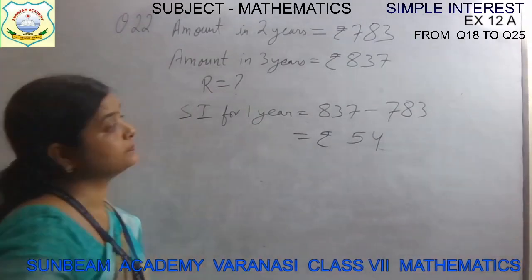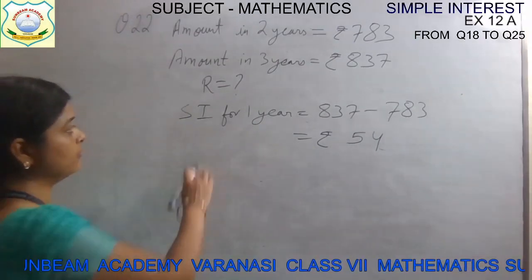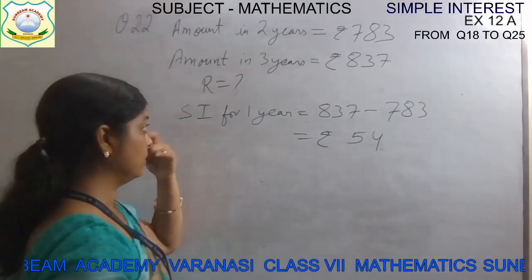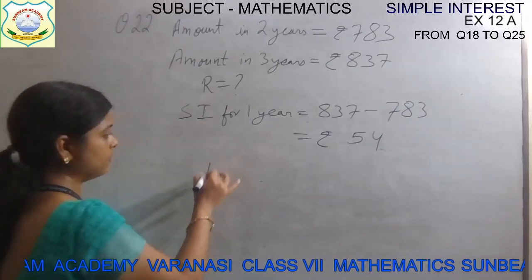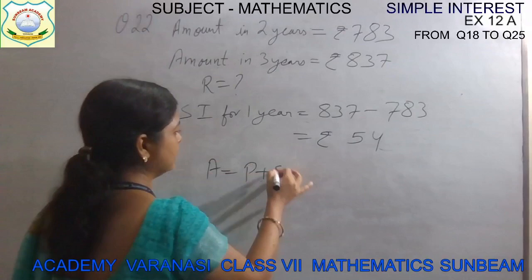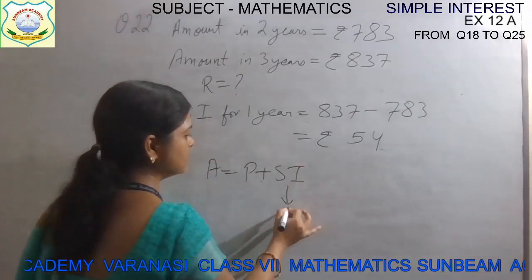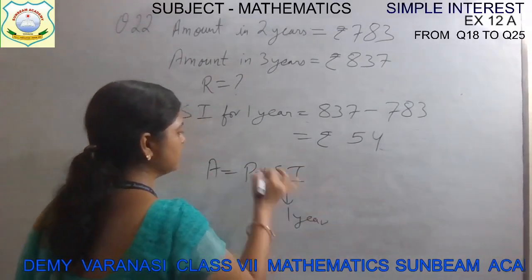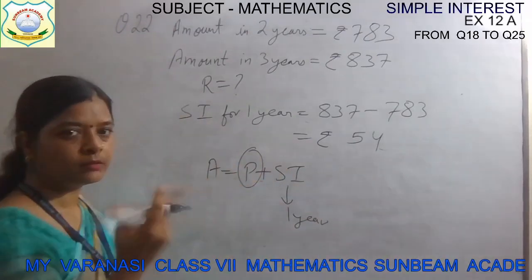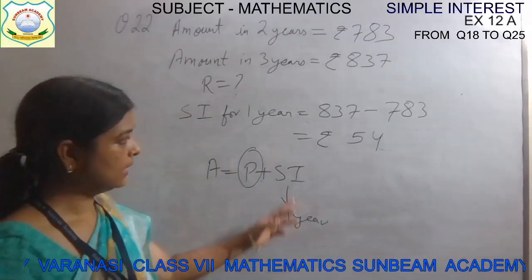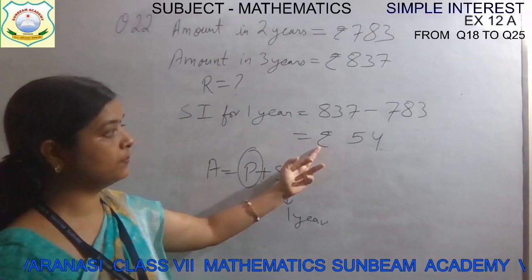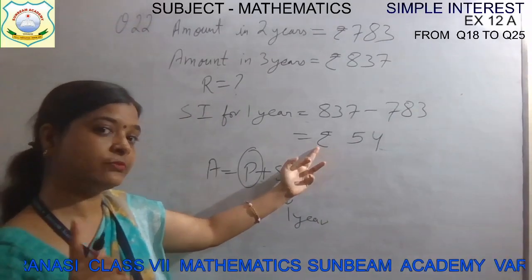Now next, after simplifying this, we can't use it in amount is equal to P plus SI right now, because this is the simple interest for 1 year. Principal money we don't know. And whatever simple interest we have calculated is for 1 year.